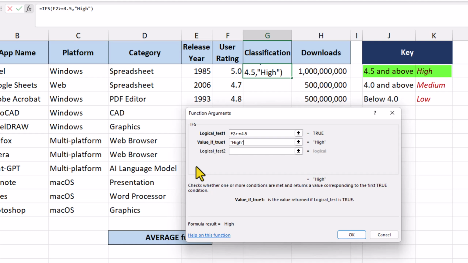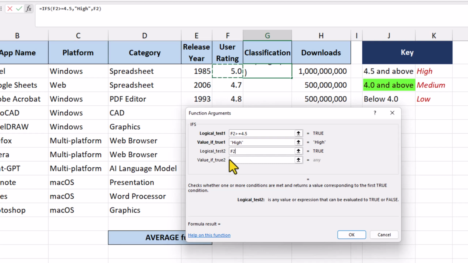Now, when we autofill this formula, Excel will be checking the values in cell F3, F4, all the way down to F12. And so for the second logical test, we want to know, is this cell greater than or equal to 4.0? And if that test is true, we want the word "medium" to appear.